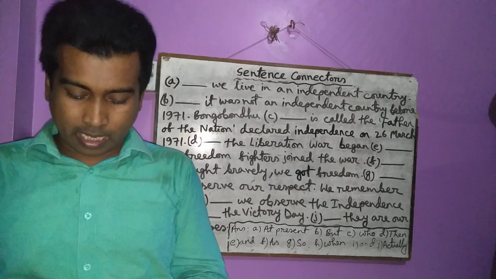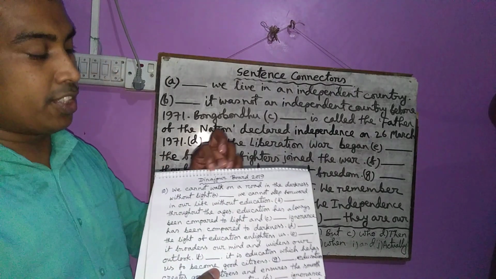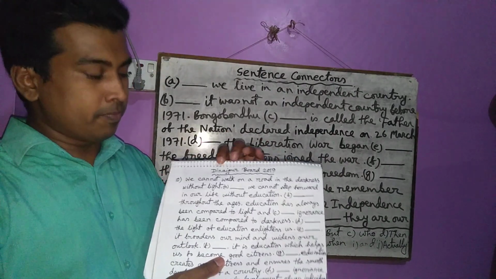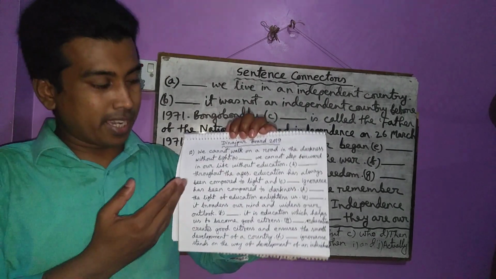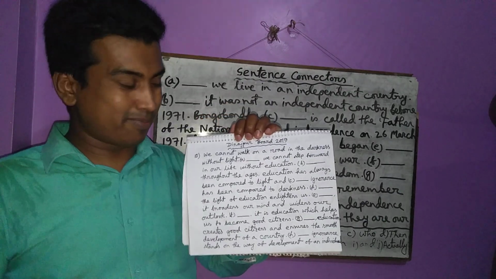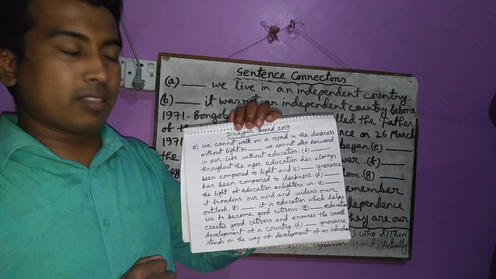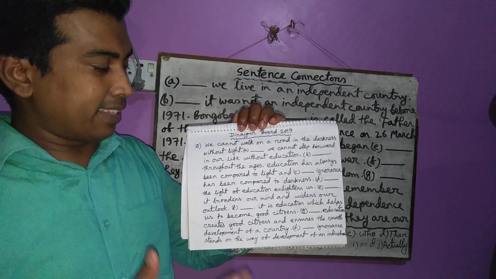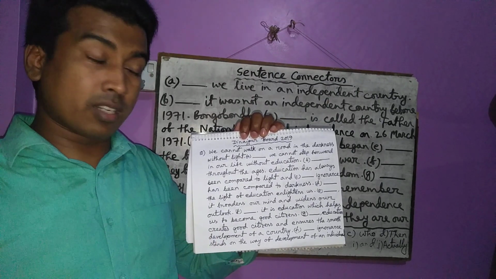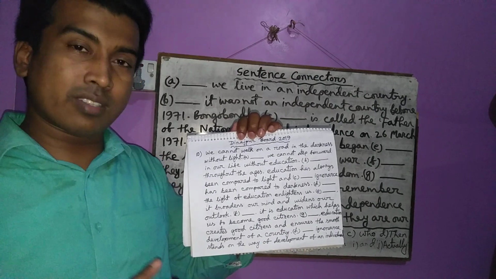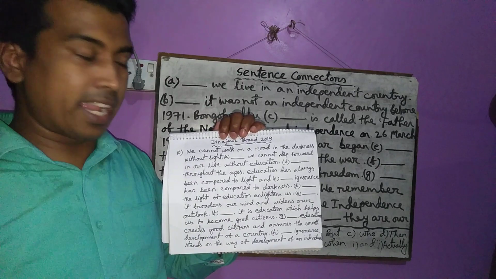Another passage, and I will teach you from Tina School Board 2019. I have written the passage having 10 gaps so you can see and try to understand. We cannot walk on a road in the darkness without light. I think you have understood the meaning of the sentence. Then there is a gap.